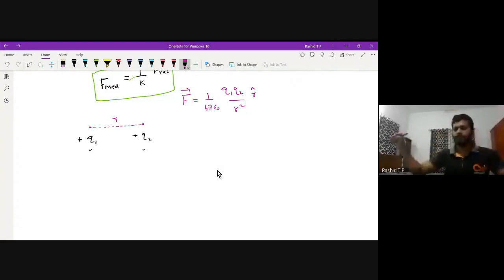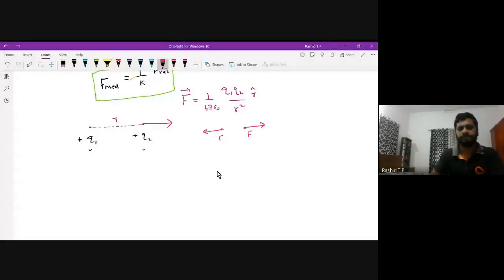Both will move in opposite directions. In a similar fashion, the force on the charge Q2 will be repelled away. This is the direction of the repulsion. The force is repulsive.